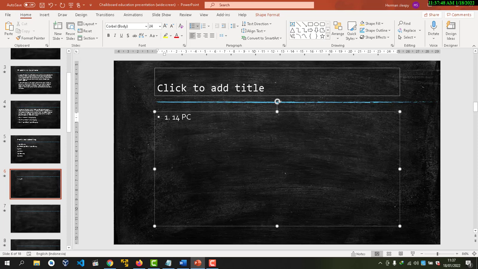If we want to have 14 PCs or hosts, we must use this formula.